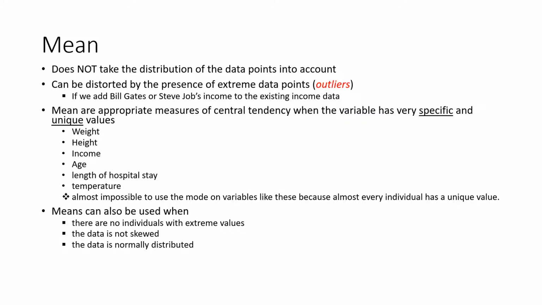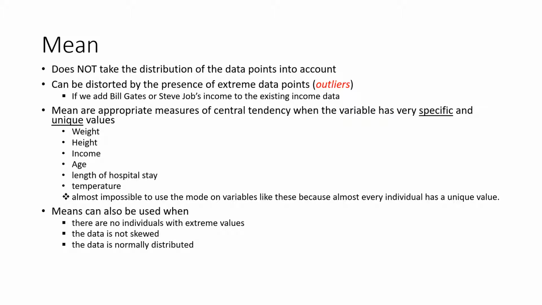Unlike the median, a mean or an average does not take the distribution of the data points into account. The presence of extreme data points, which we call outliers in statistics, can distort the mean. For instance, if we add Bill Gates or Steve Jobs' income to our existing income data, we are going to blow up the average or mean income data, right?